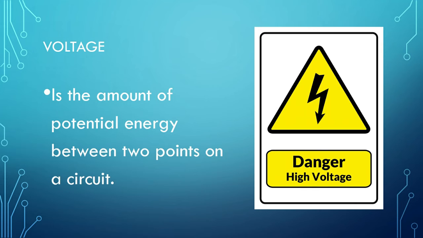Now, we define voltage as the amount of potential energy between 2 points on a circuit. One point has more charge than the other. This difference in charge between the 2 points is called voltage. It is measured in volts, which technically is the potential difference between 2 points that will impart 1 joule of energy per coulomb of charge that passes through it. Don't panic if this makes no sense. All will be explained later.